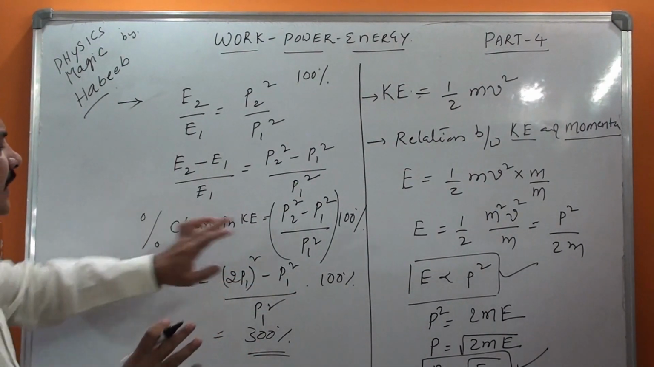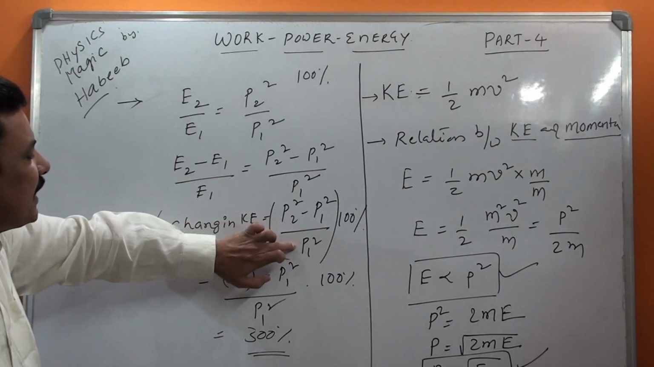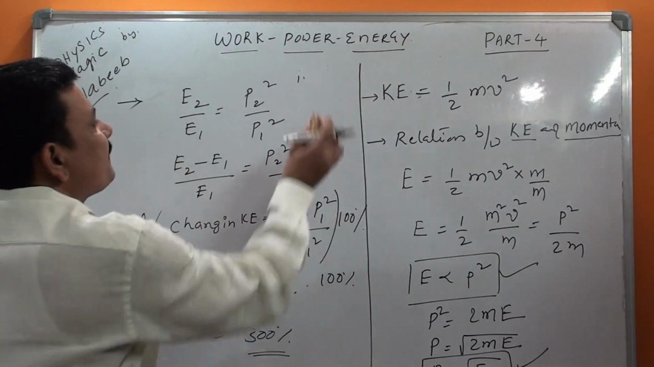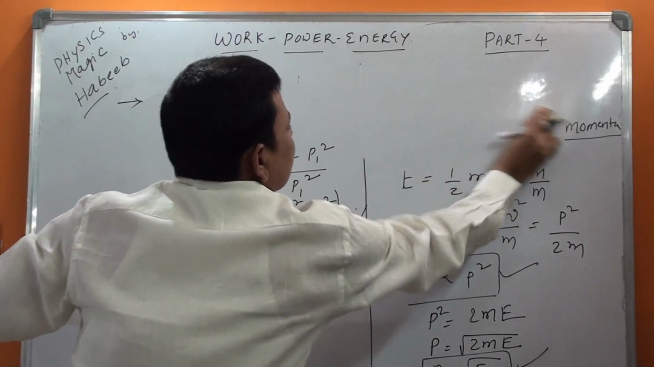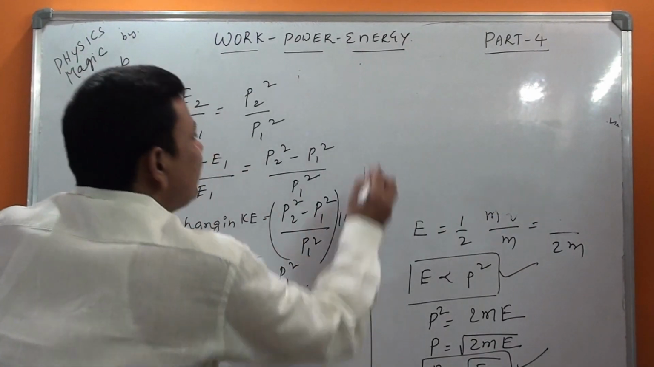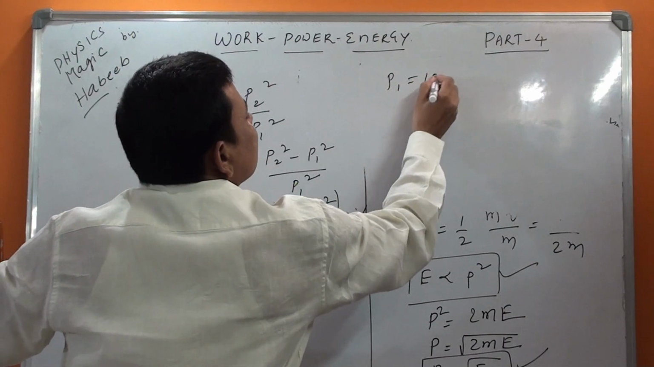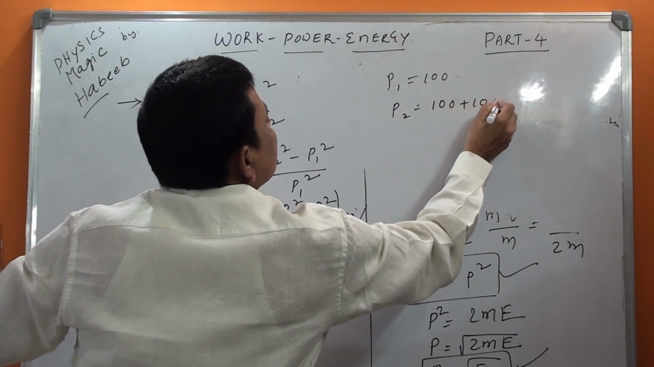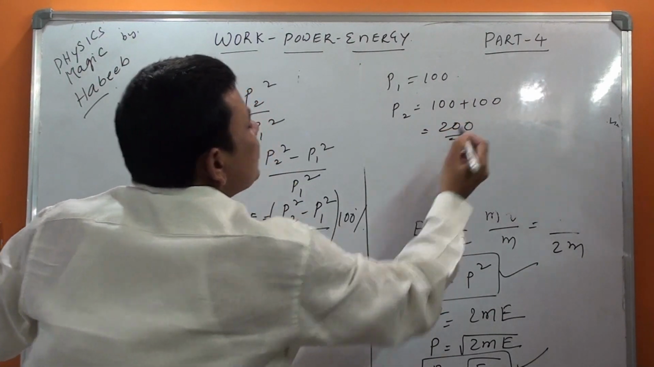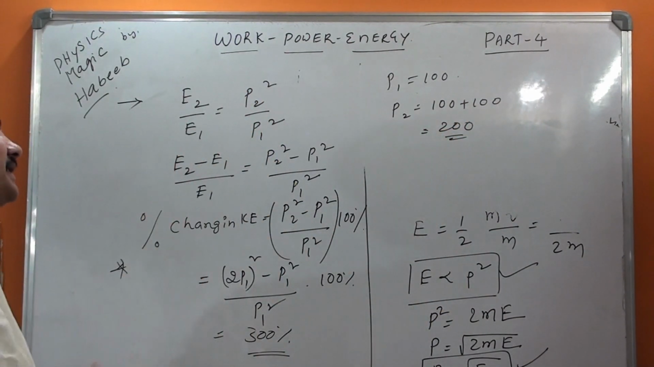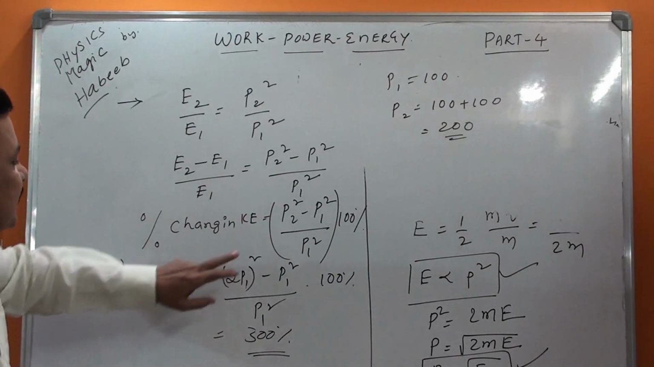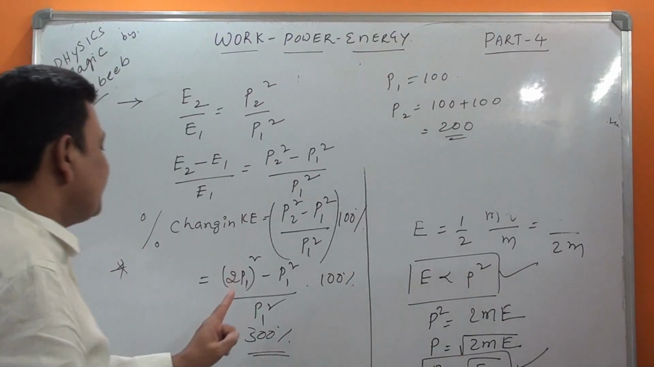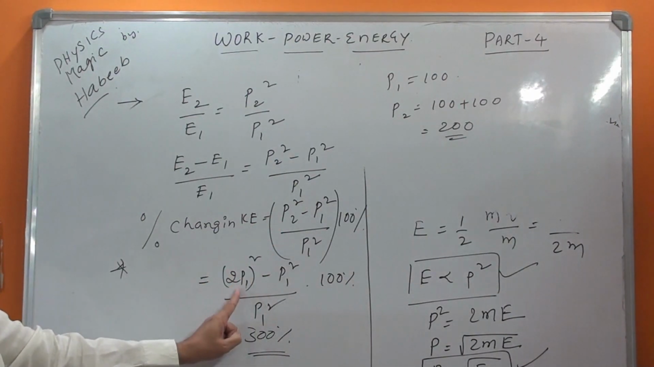Very simple. But here I think you are getting some confusion. I will do it here. If P1 is equal to 100, then P2 will be equal to 100 plus 100, which is 200. That is 100% increase. So that's why if I take this as P1, then this will become 2P1. Then automatically P2 becomes 2P1.